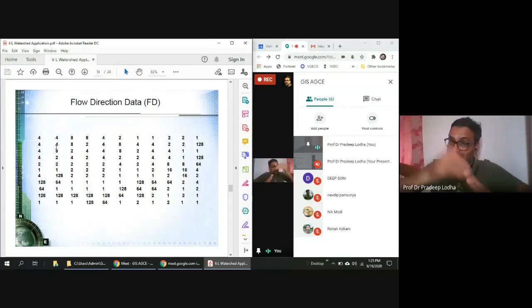Now, depending upon that direction, each cell would flow in that particular direction. Suppose I take this cell, this would flow in this direction. So it is getting accumulated here as one, then again this cell would flow in this direction, and this 8 is going in that direction. Just take the first 3 columns and first 2 rows, whose data is 4, 4, 8, 4, 4, 8.